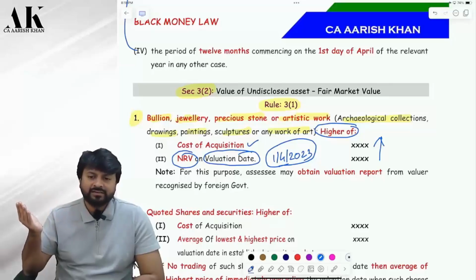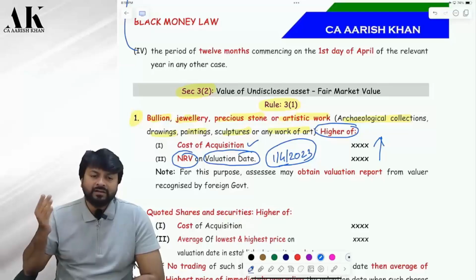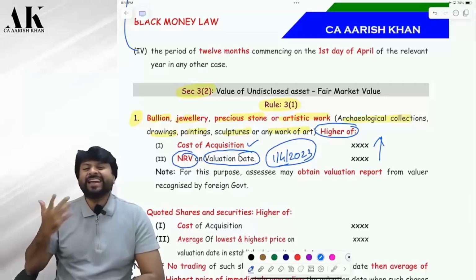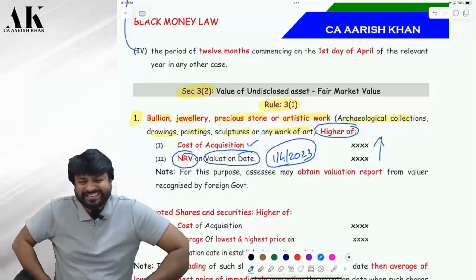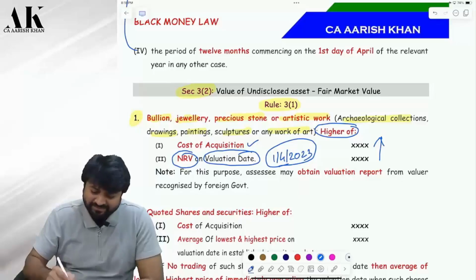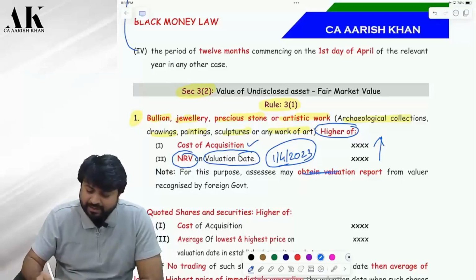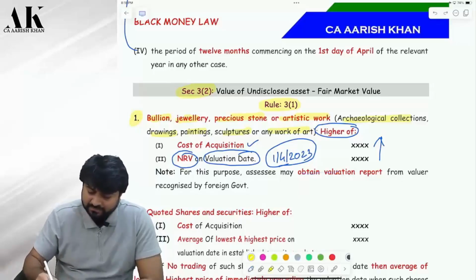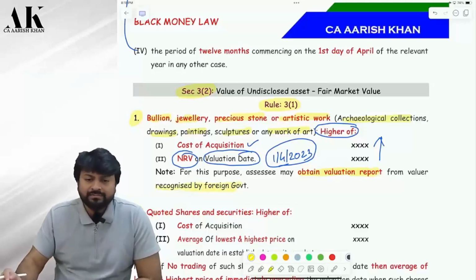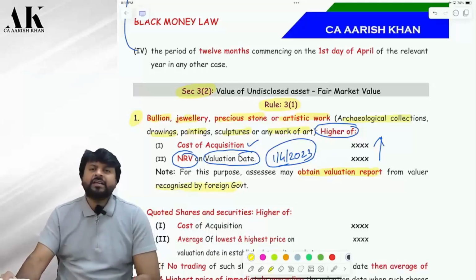Valuation, you have to get it done from some expert, correct? So where is that expert, in India or outside India? Where is the asset? So where will the expert be? Outside India only. Check. For this purpose, the assessee may obtain a valuation report from a valuer recognized by the foreign government. Are you 100% clear?